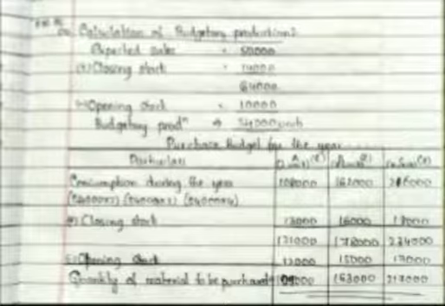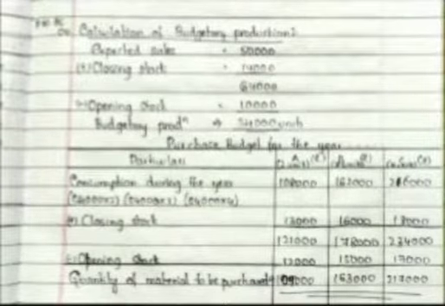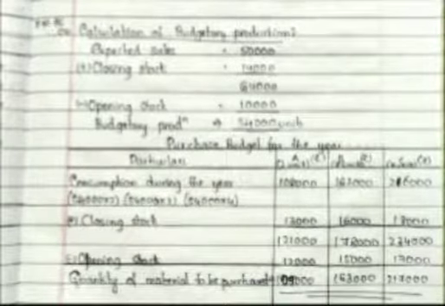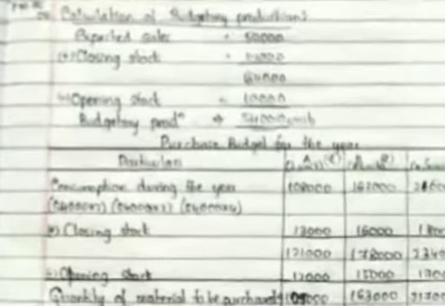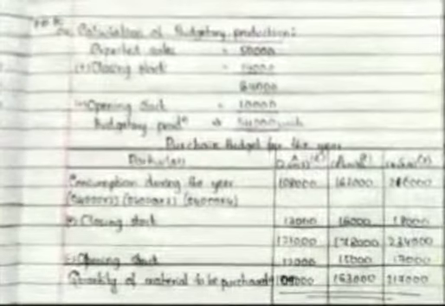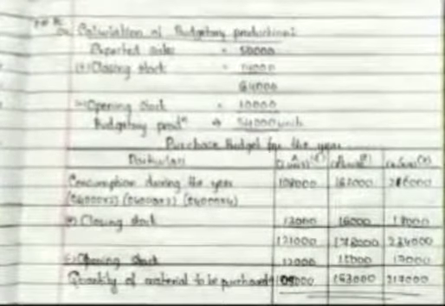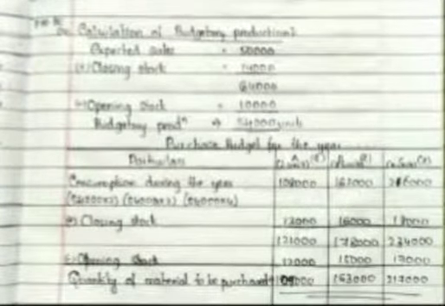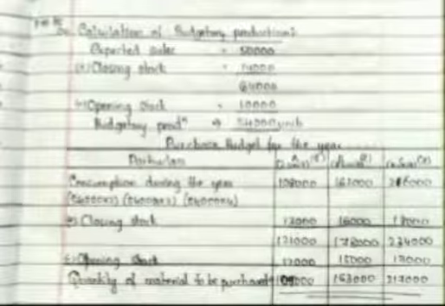So how to calculate the budgetary production? See, calculation of budgetary production. Expected sales: how much is the expected sales? 50,000, it's given in the problem. Expected sales is 50,000 plus closing stock. How much is the closing stock? 14,000 units. Then total is how much?